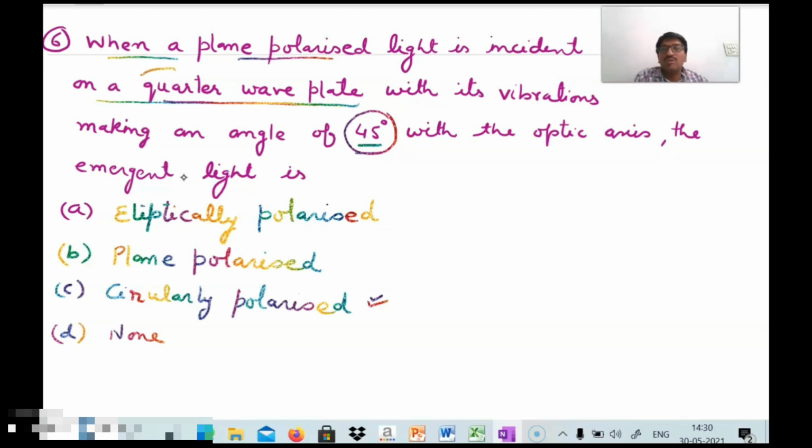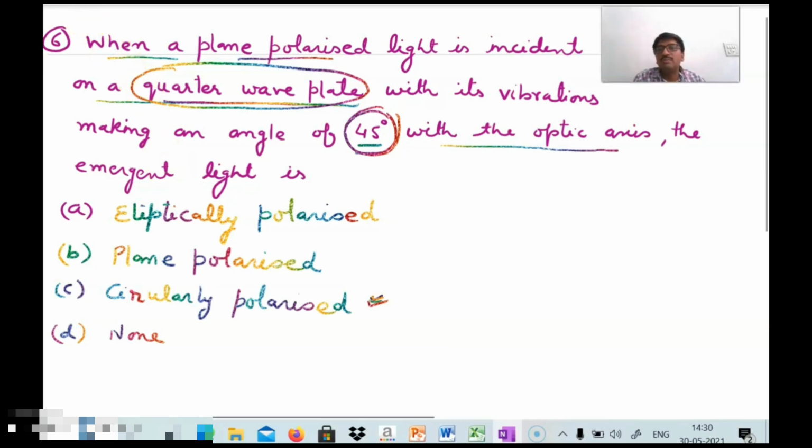And quarter wave plate and 45 degree angle with the optic axis represents that the light should be circularly polarized light. And now we will move towards the seventh problem.